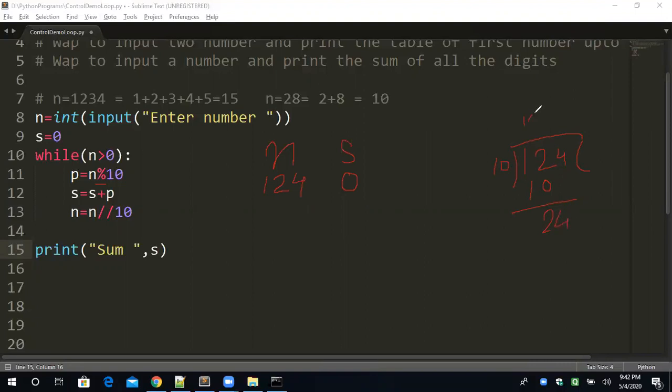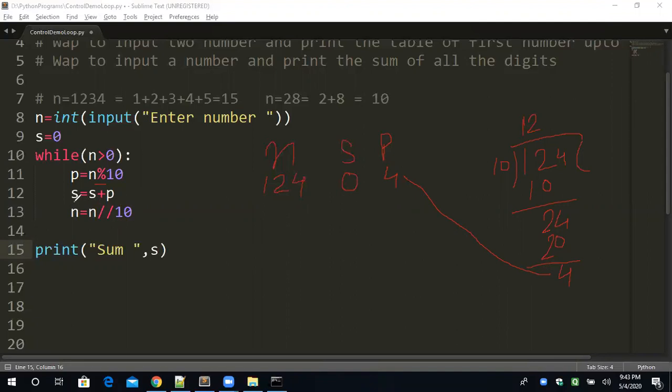So 10 twos are 20. So what will be the remainder? Finally 4. This 4 will be stored in P. So after division, P will store this remainder, that is 4. Understand? Because the modulus operator provides the remainder.